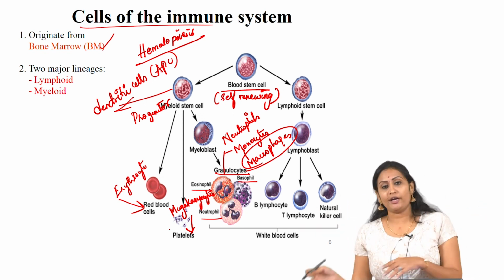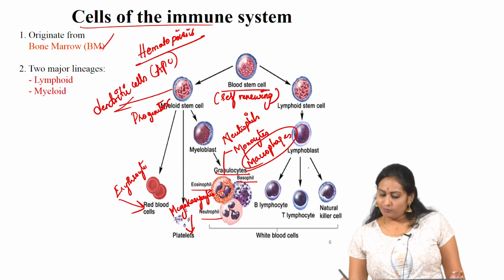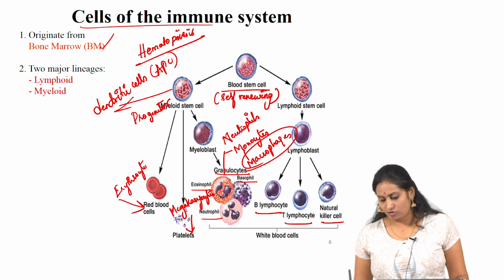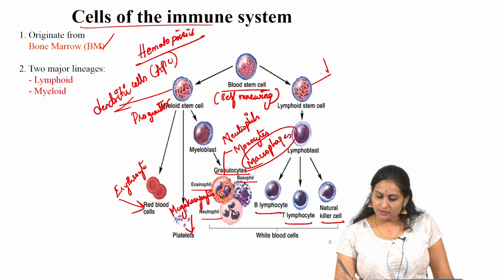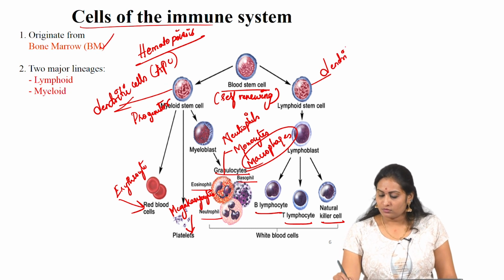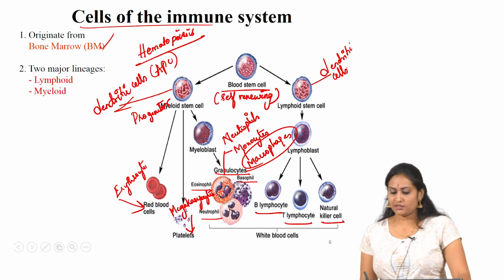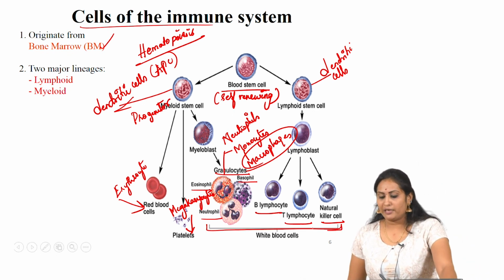Whereas the lymphoid lineage gives rise to lymphocytes, which are again divided into B lymphocytes, T lymphocytes, and natural killer cells. Also it gives rise to dendritic cells. These, as we all know, are the WBCs, white blood cells.